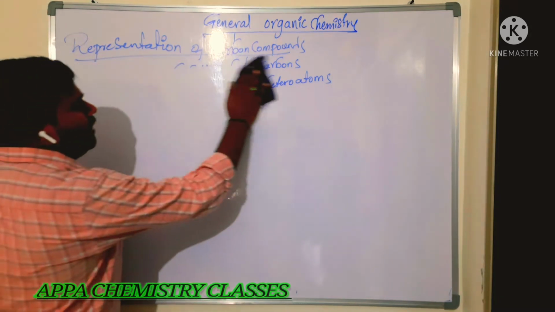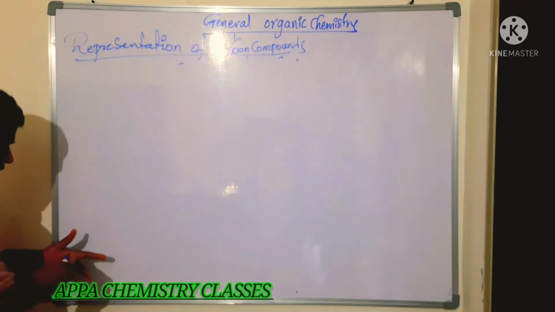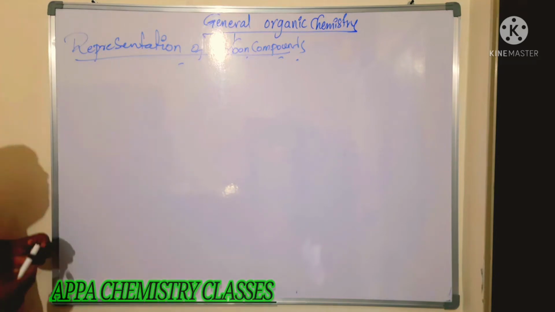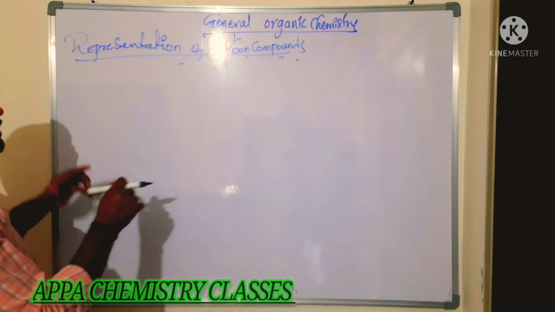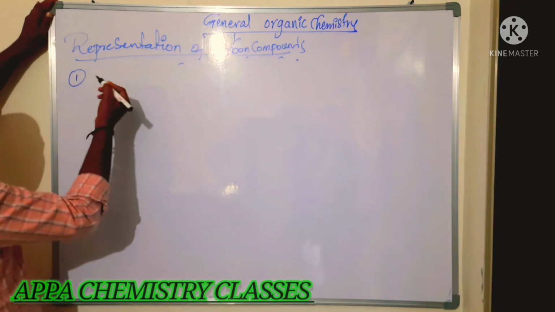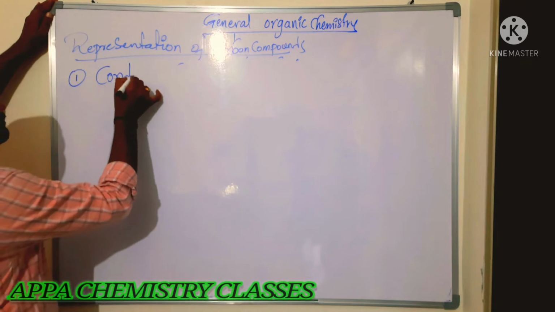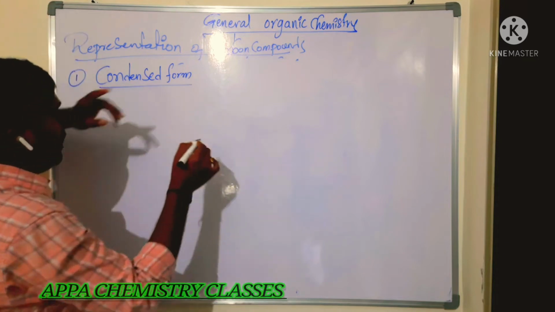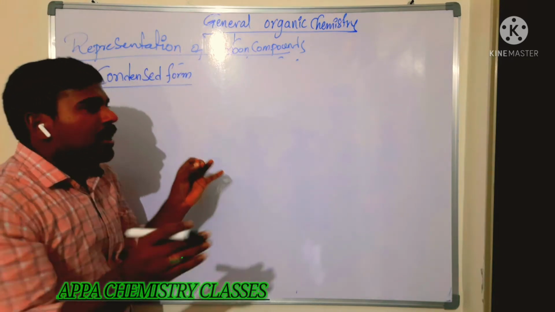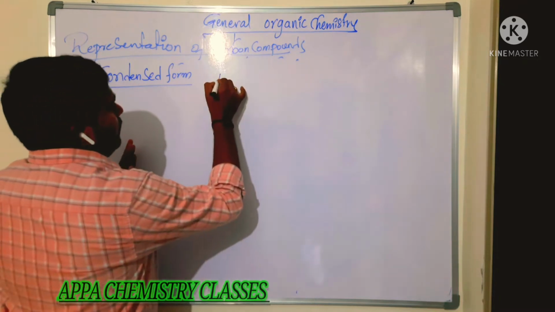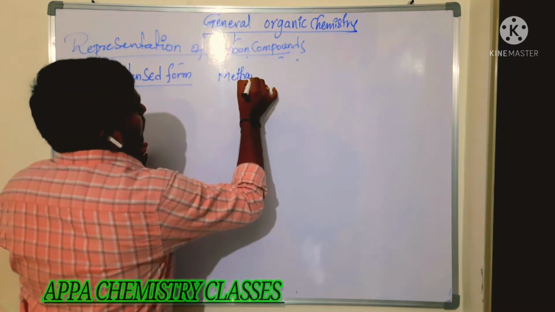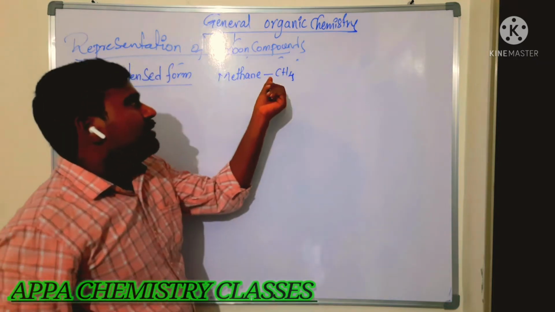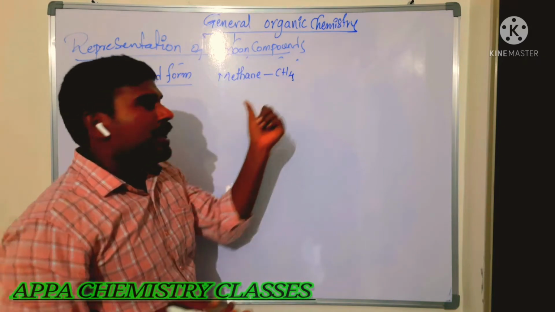Now first we will see the representation of organic compounds. An organic compound is represented in different forms. In that, the first one I am going to see is the condensed form. Condensed form means the number of atoms that are there are represented as they are. For example, methane is represented as CH4. In this methane, one carbon and four hydrogen atoms are there.